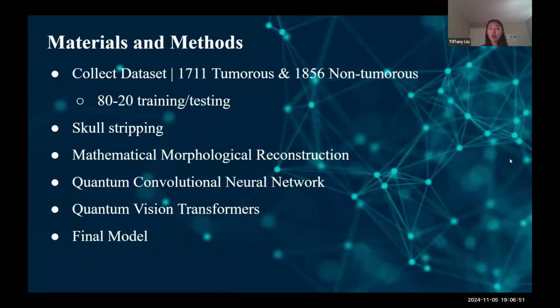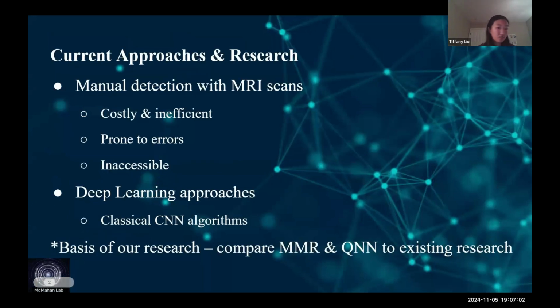So currently, the most common form of tumor detection is done manually by radiologists with MRI scans, or magnetic resonance imaging. Oh, sorry, the slide changed. Okay, and this poses a few issues. As the amount of data has been increasing, it's become a lot more inefficient and tedious to manually sort through all of this data. Further, this form of detection relies heavily on the experience of radiologists, which may be prone to error. Also, many areas don't have the resources or the doctors necessary for this.